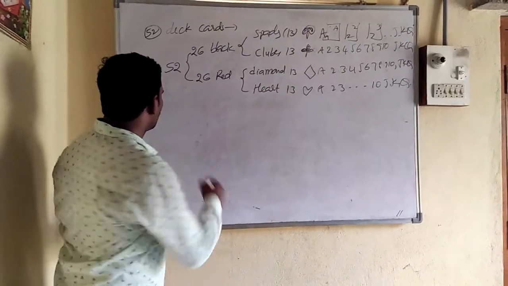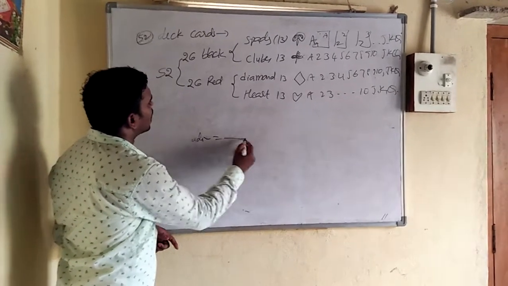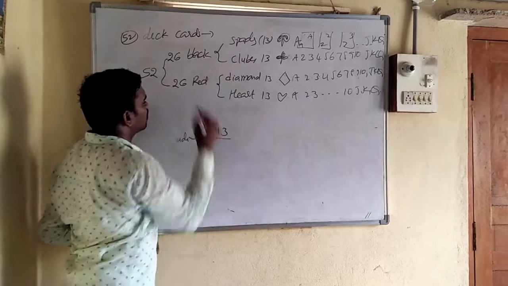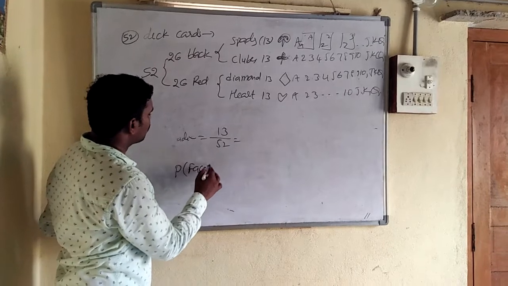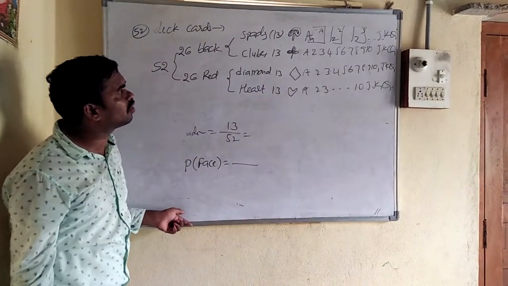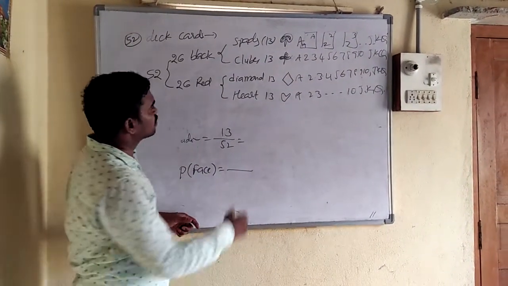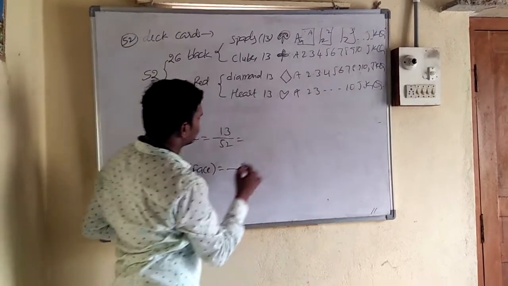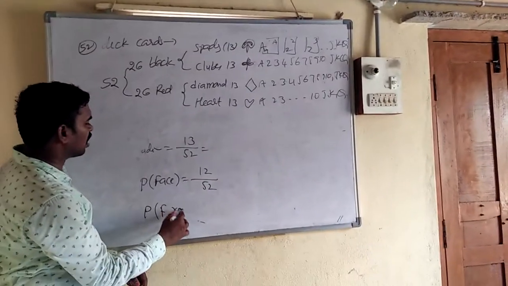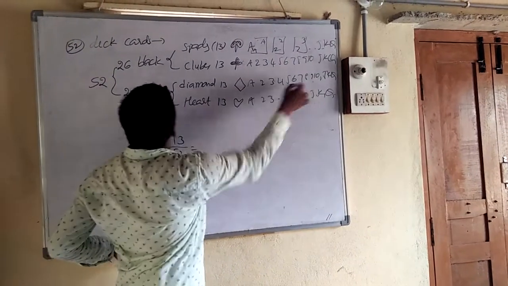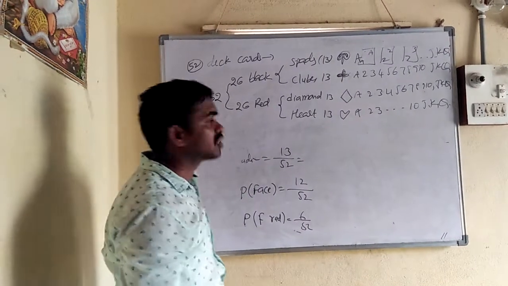So now you can solve questions. Find the probability of a diamond. How many diamonds are there? 13, by the total number of cards, 52. Probability of a face card: I am just giving explanation here, and in another video I will give more questions. How many face cards are there? 12, so 12 by 52. Suppose the question is face card of red color. How many are there? 6, so 6 by 52.